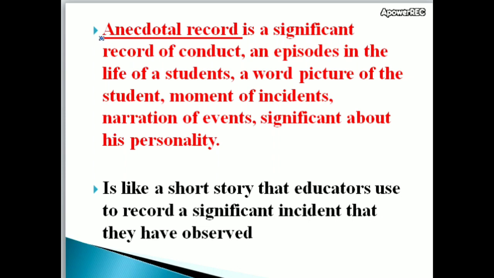Anecdotal record is a significant record of conduct, an episode in the life of students, a word picture of the student, moment of incidents, narration of events significant about his personality. So all of this is included in that anecdotal record about a student. It is like a short story that educators use to record a significant incident that they have observed.